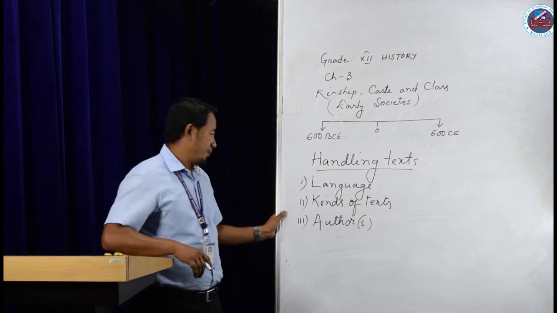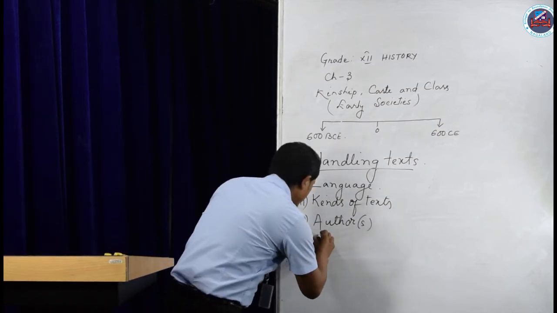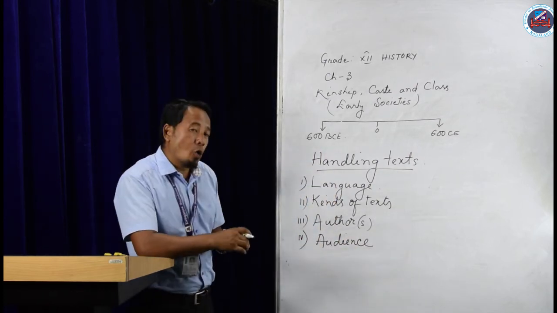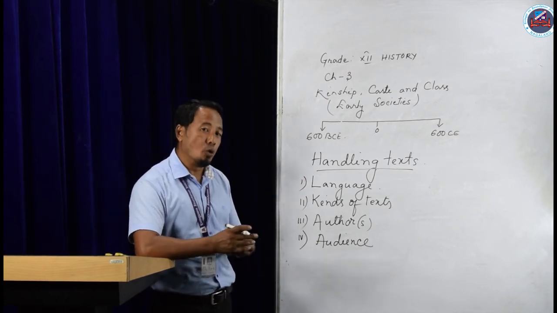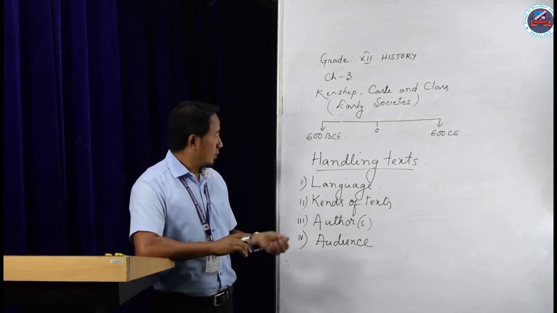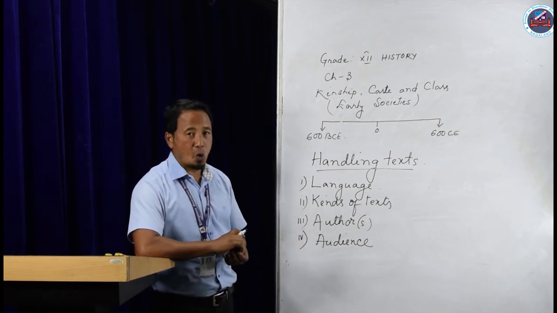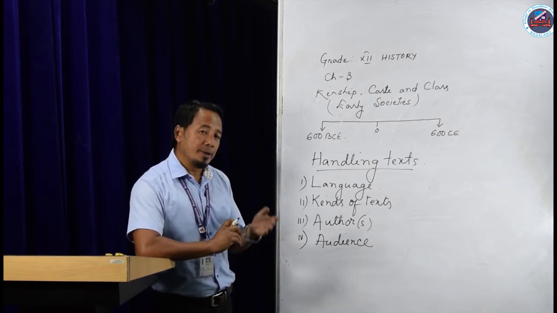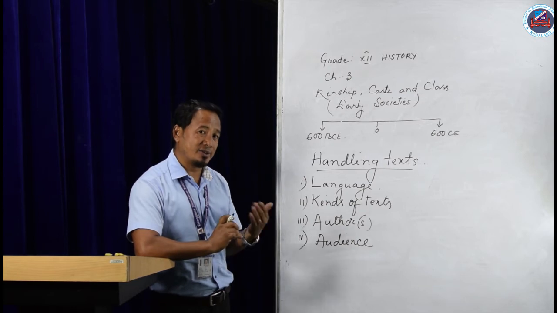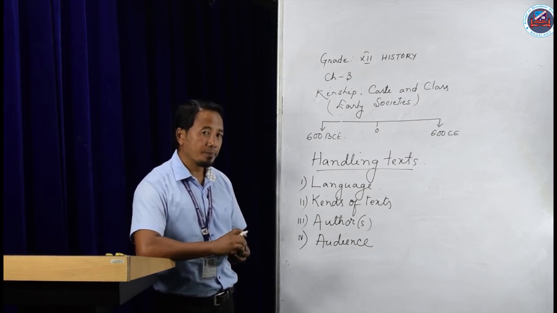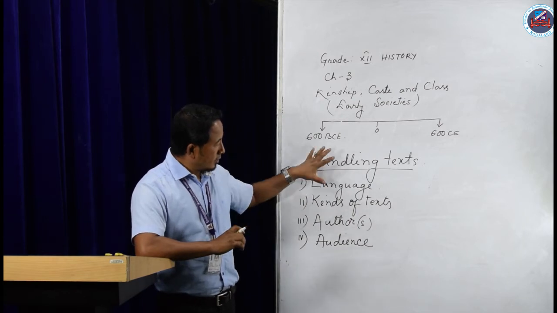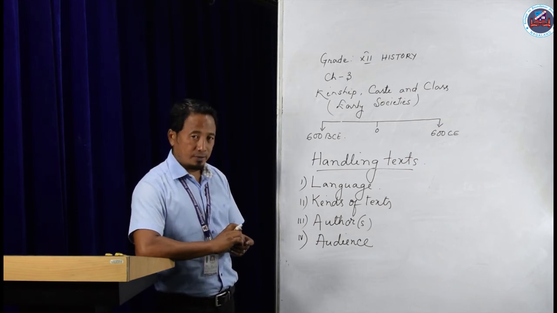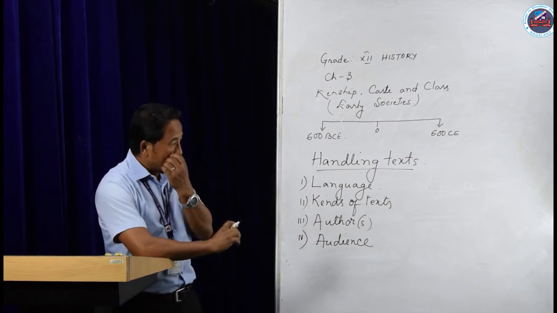Number four, audience. Who were the audience, the readers of the books? So the historian will try to find out the audience, as the writer composed his book keeping in mind the taste and interest of the people. So when a book is being discovered, they will try to find out the audience to analyze the text.